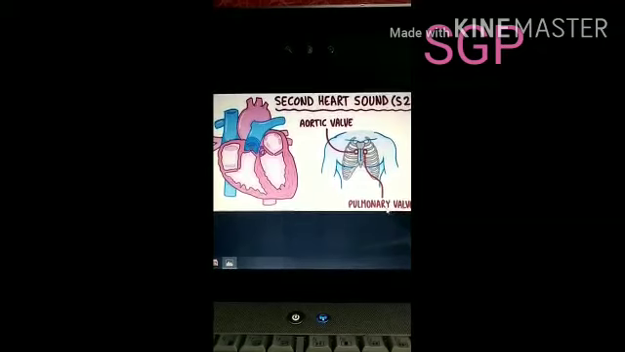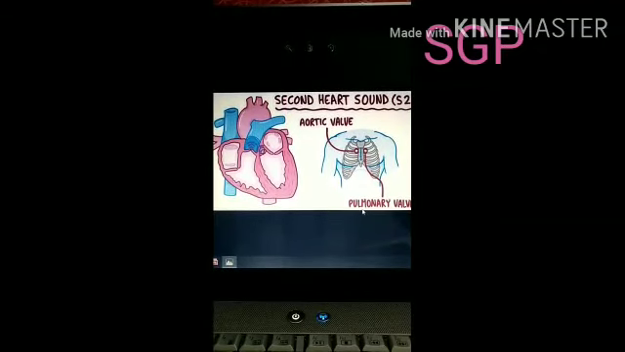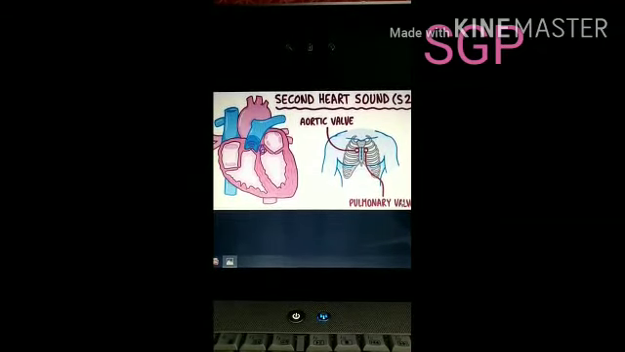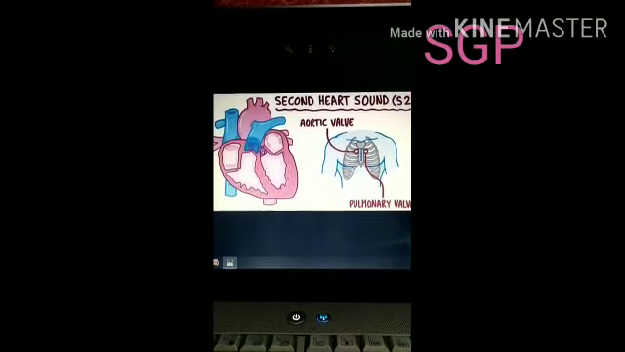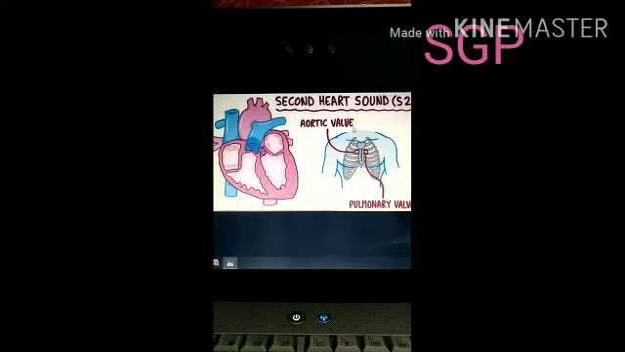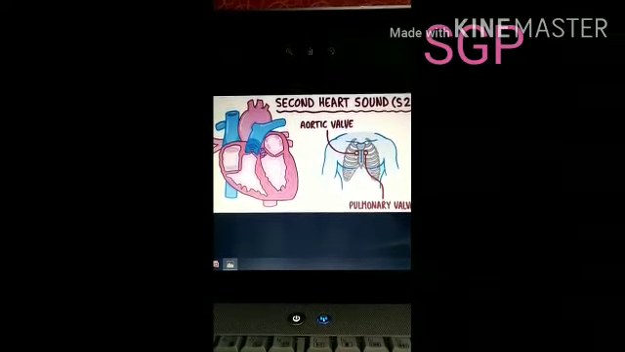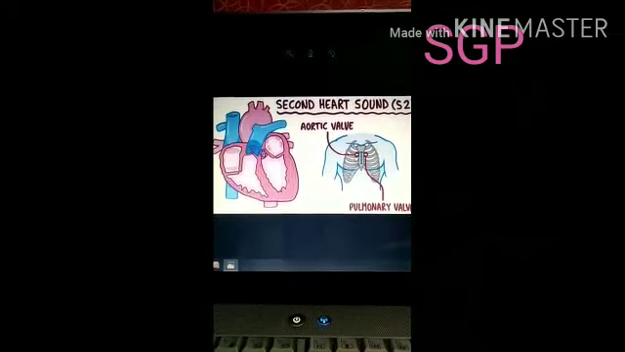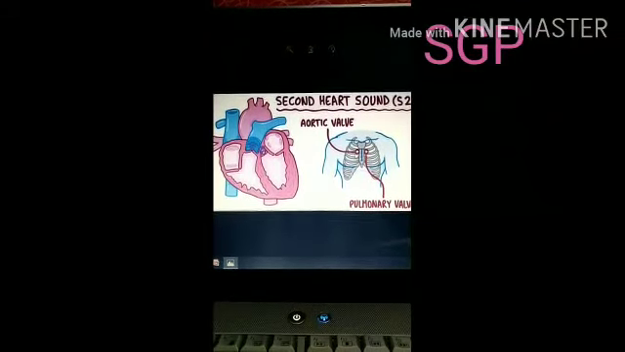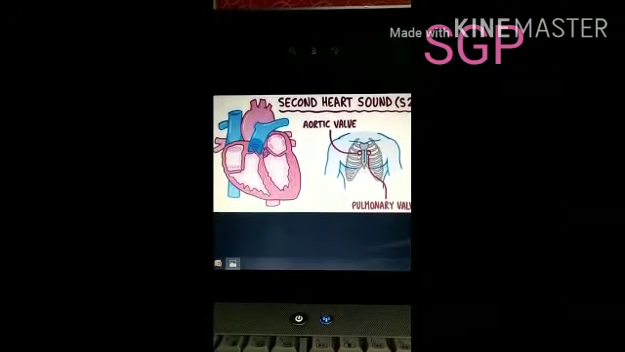There are two semilunar valves present. One is the pulmonary valve, present inside the pulmonary artery, and the other is the aortic valve, present inside the aorta. So these are the two sounds that make up the heart sound: one is the lub sound and the other is the dub sound.